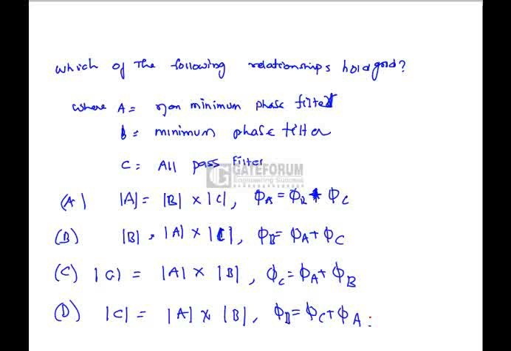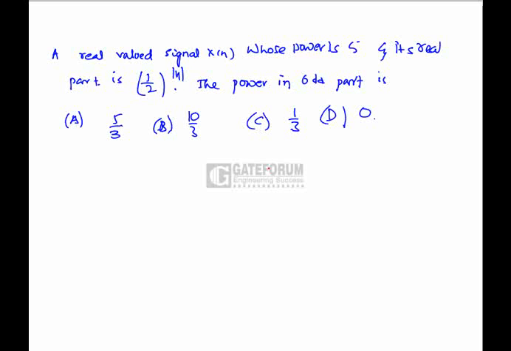Coming to the all pass filter, the poles and zeros are exactly a mirror replication. Means for a stable system, the poles must be in the left half of the S-plane, and the zeros must be in the right half of the S-plane for an all pass filter. So we can arrange like this. After knowing the definitions of A, B, C, we came to know that option A is the correct answer.